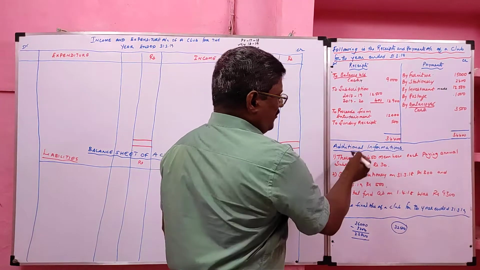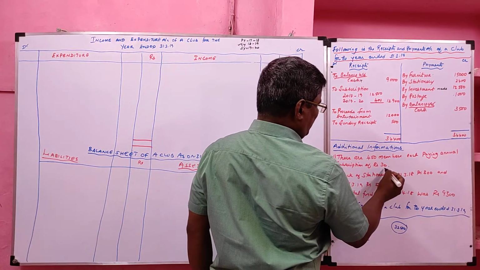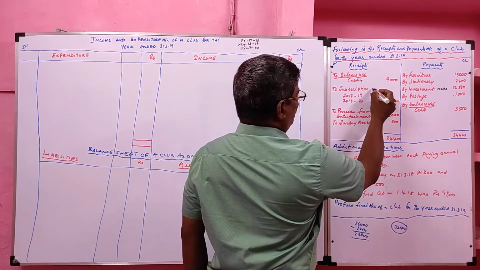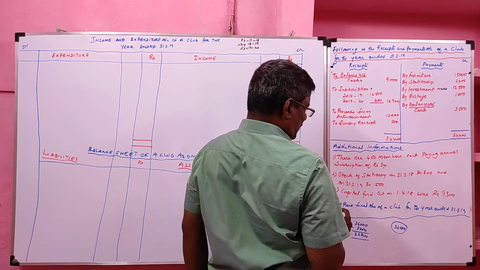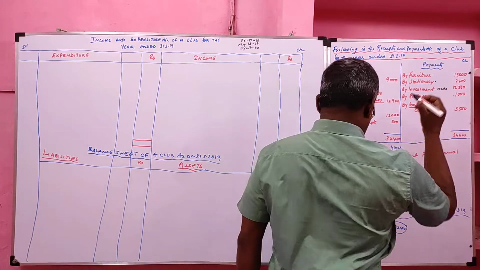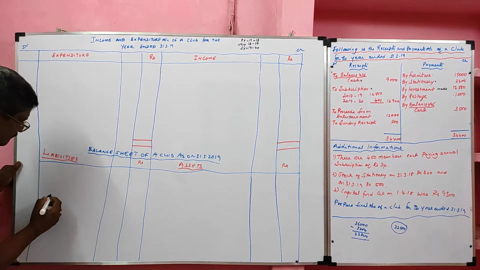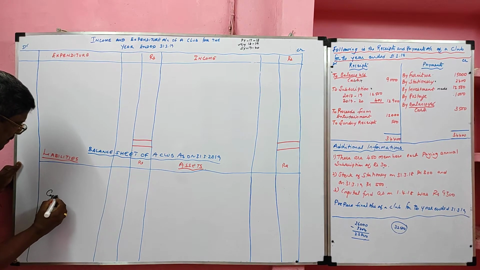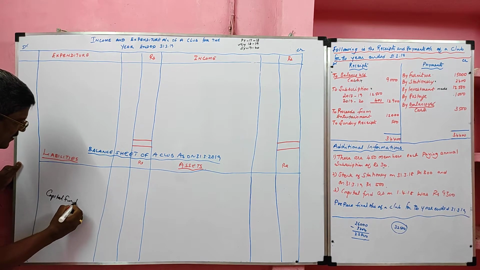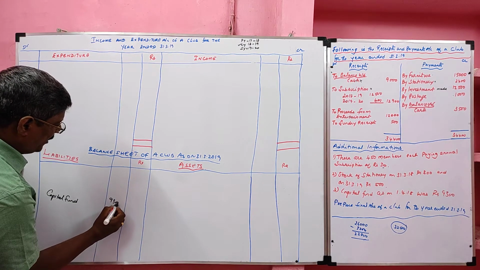Here additional information is also given. There are 450 members, each paying annual subscription of rupees 30. We have adjustment for subscription. Then stock of stationery, we have adjustment for stationery. Then capital fund is given, it will go to the balance sheet directly. We need not prepare opening balance sheet.